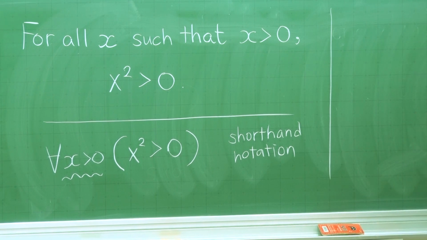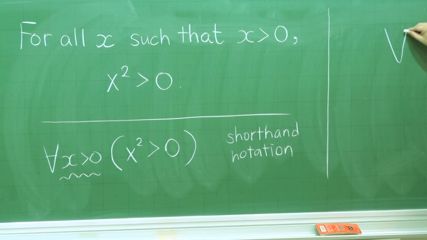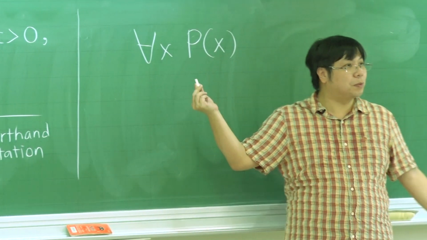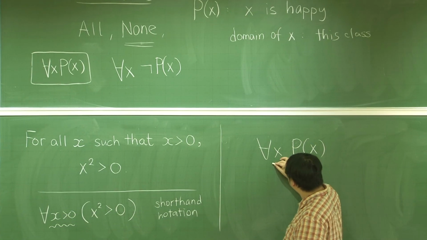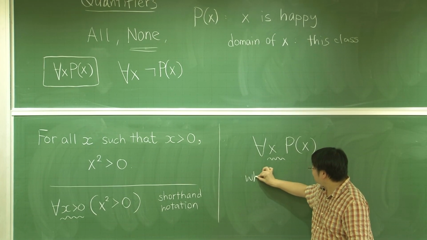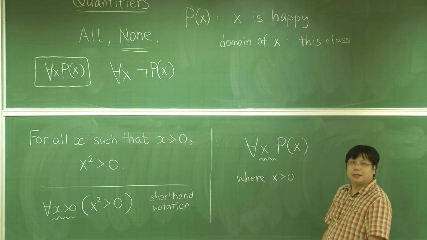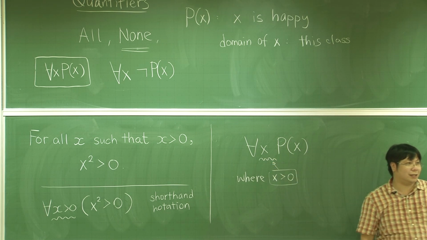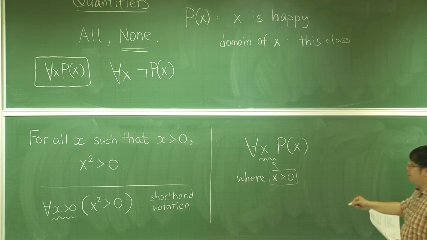And even shorter than what we have done before. The shorthand notation that we have used is always for all x, some proposition P(x). This is what we have discussed so far. But here, where x is greater than 0, we are moving this part inside. So it is even shorter than the shorthand that we have used. Okay, but still,